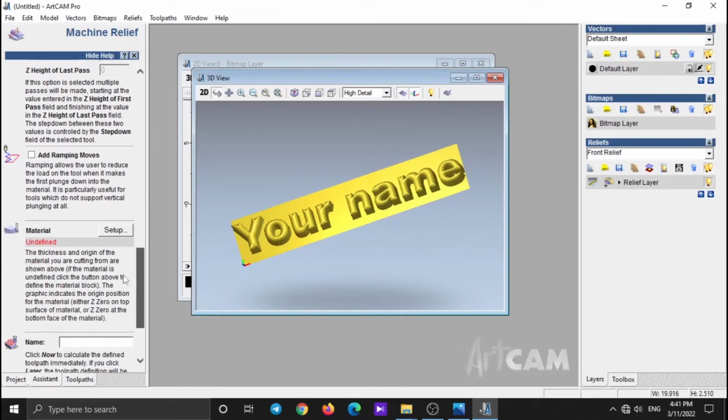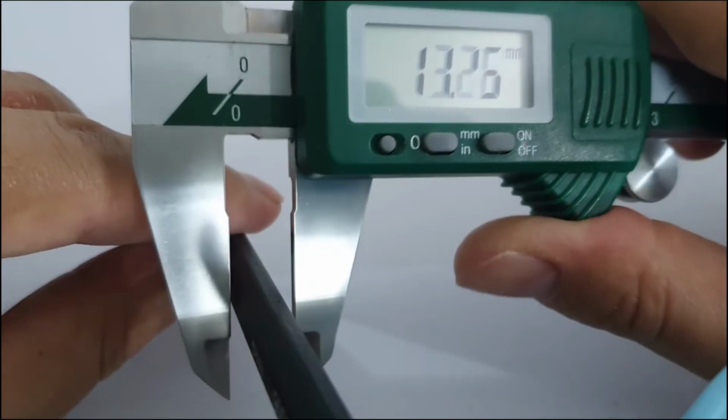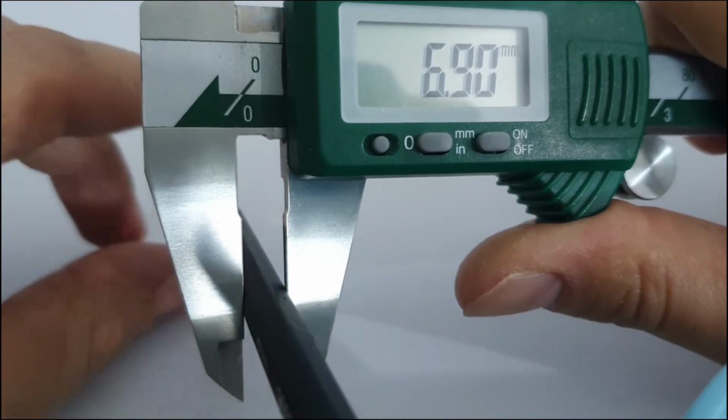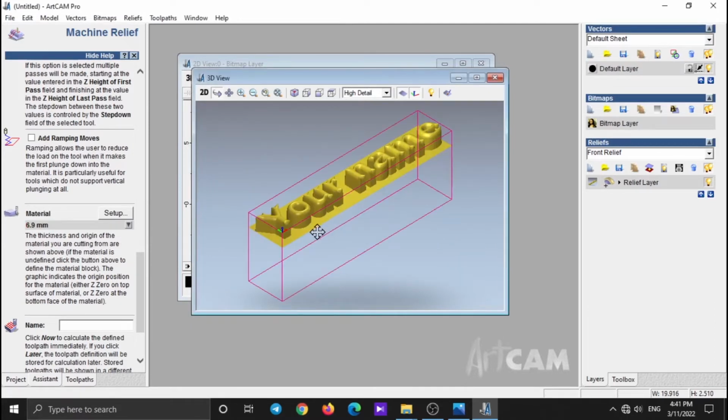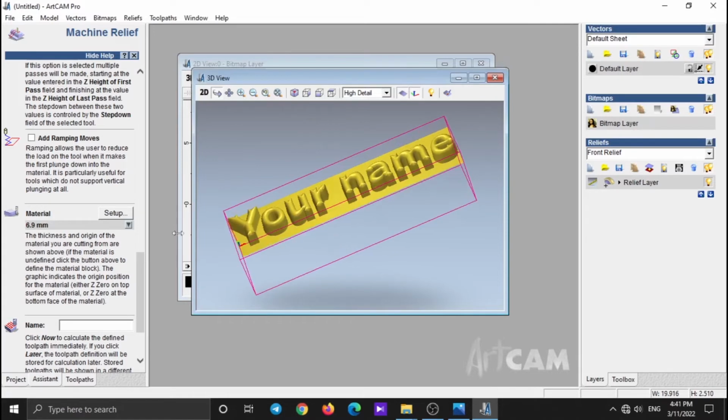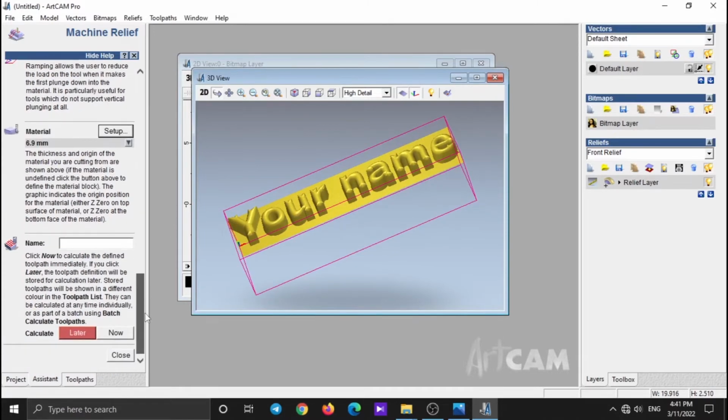In Material section, click on Setup. Do Measure Material Thickness. Set Material Thickness on 6.9. Set the point here. Click on OK. Click on Now.